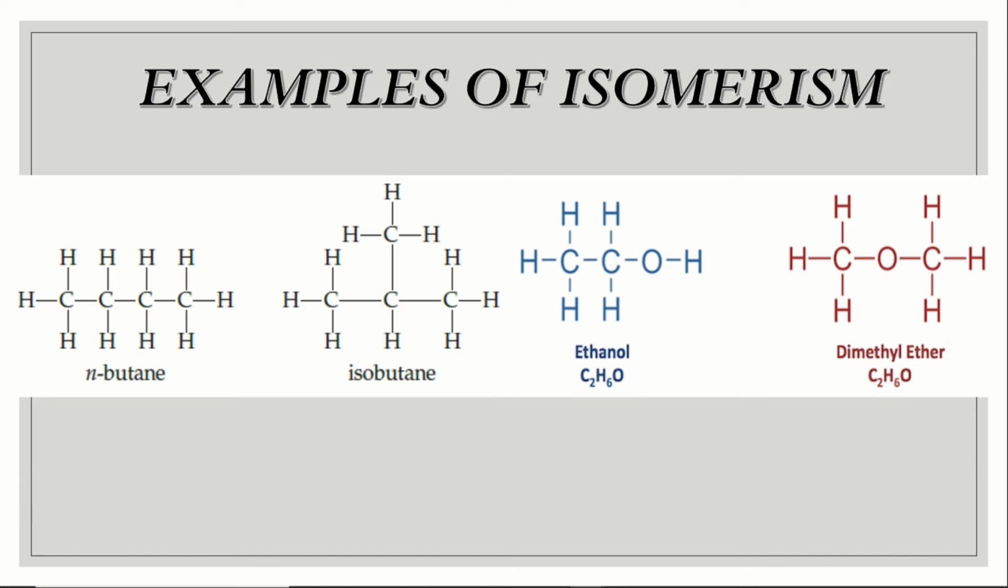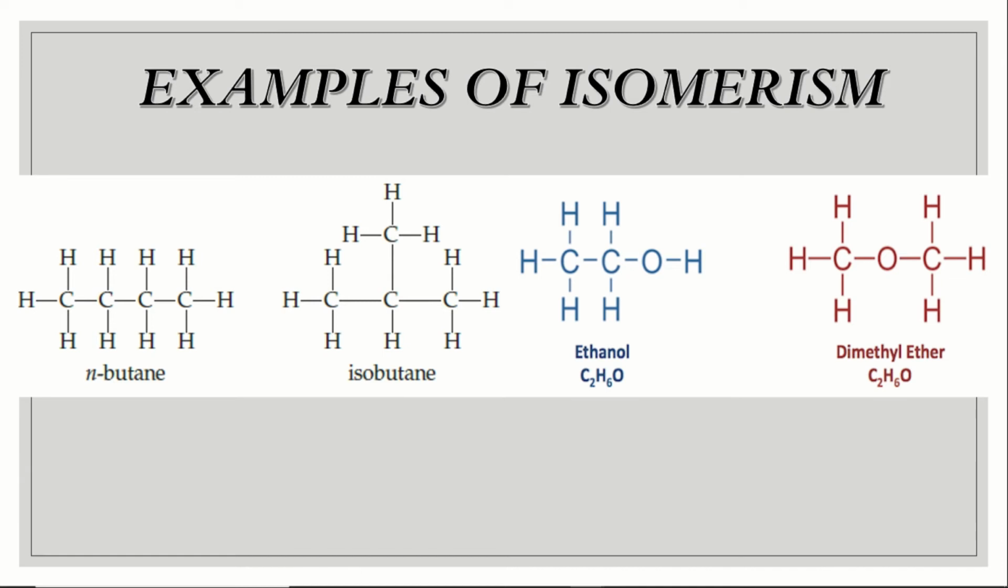Example is n-butane and isobutane, and the second one is ethanol and dimethyl ether. Both have, you can see the formula of it, C2H6O. Okay, C2H6O, but you can see the difference in the arrangement of it. This is the basic concept of isomers and isomerism.